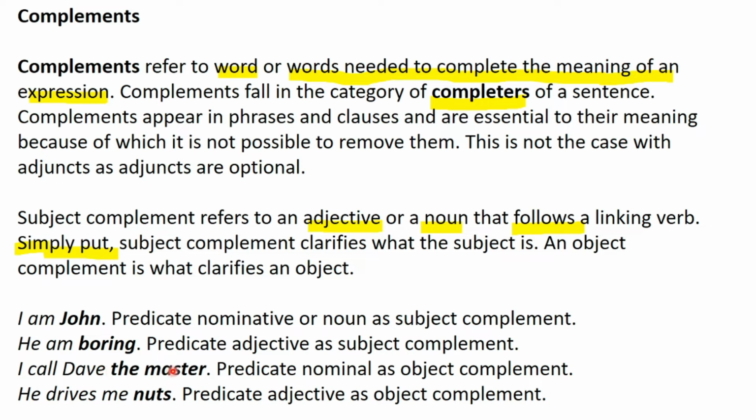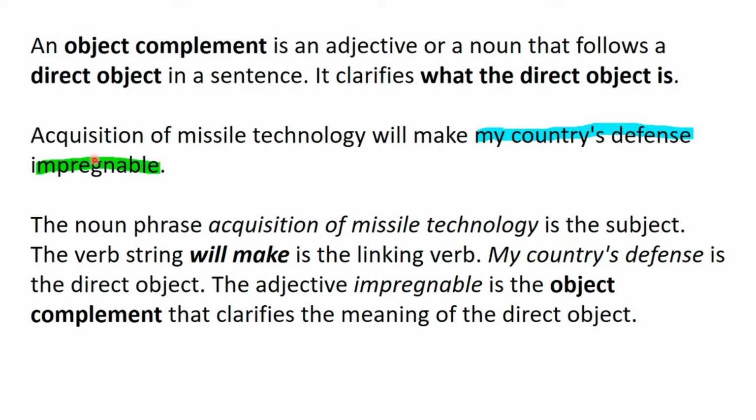the master is a predicate nominative, but it is renaming not the subject I but the object Dave. Therefore, it's an object complement. Likewise, nuts is a predicate adjective because it is an adjective phrase, and it is an object complement because it is modifying the object me. He drives me nuts. So nuts is modifying the object me. We will try to understand object complements in detail by looking at this example. As I earlier told you, it is an adjective phrase or a noun phrase, but it clarifies the object rather